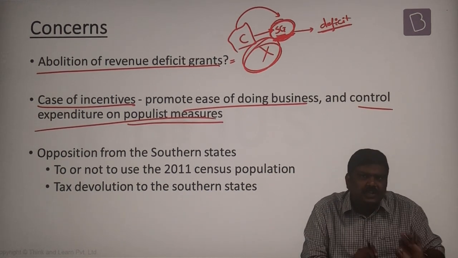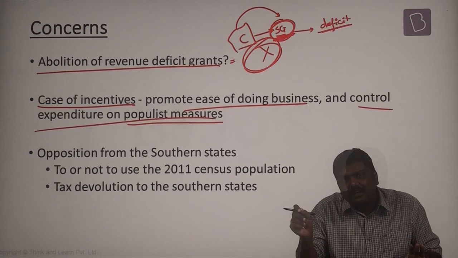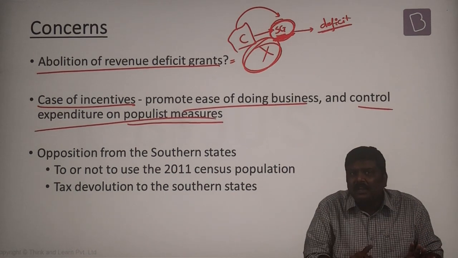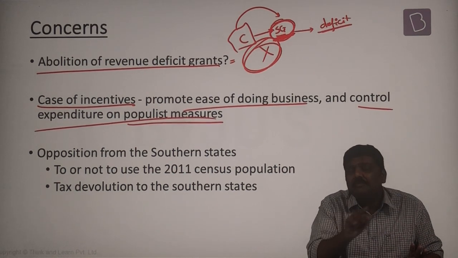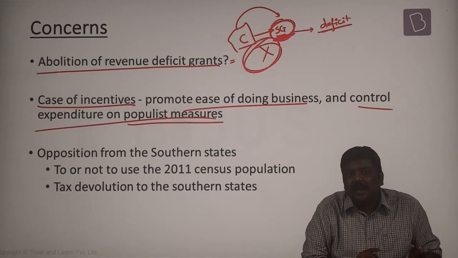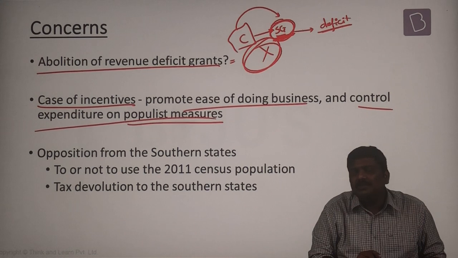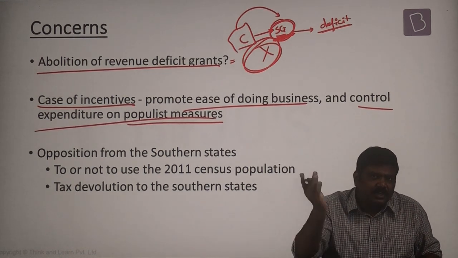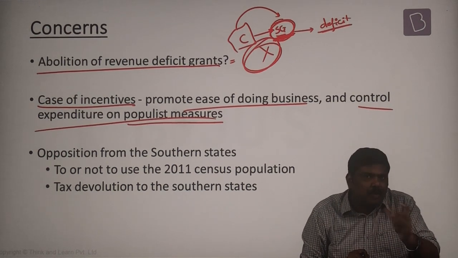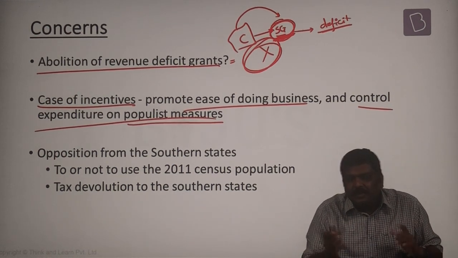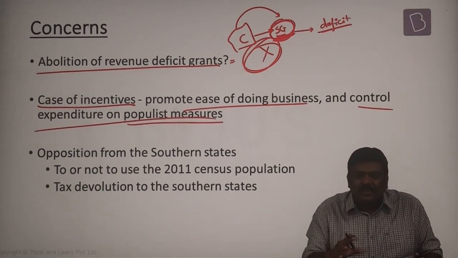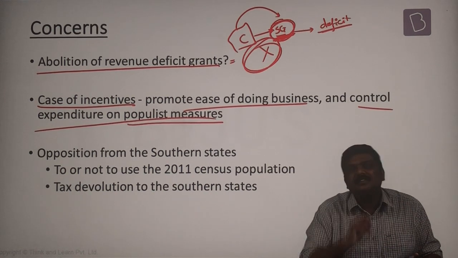In this particular situation, what if the central government, which is formed by a different party, views this particular measure implemented by the state government and says that it is a populist measure and you are not controlling the expenditure on it, so I may not give you any kind of an incentive, or the incentive will be reduced to you. So basically, the definition of a populist measure is not universal. It may vary from one government's viewpoint to another government's viewpoint. This will lead to certain issues of providing incentives.